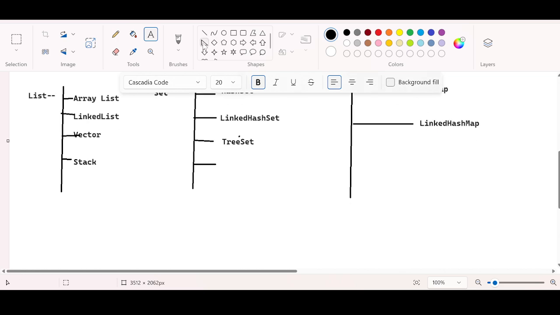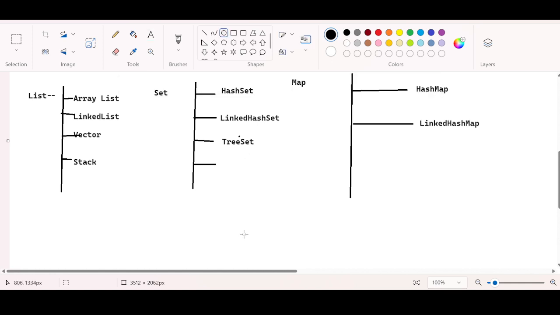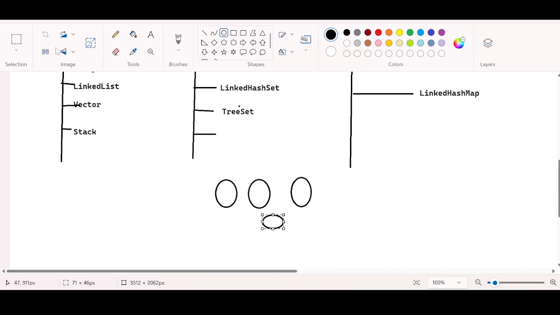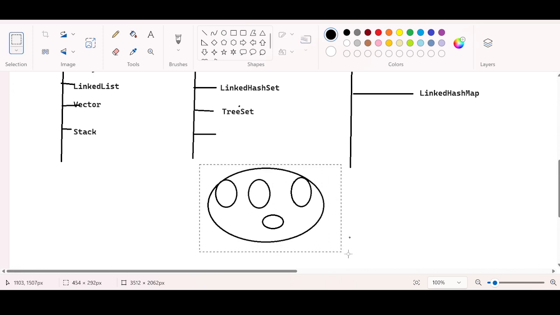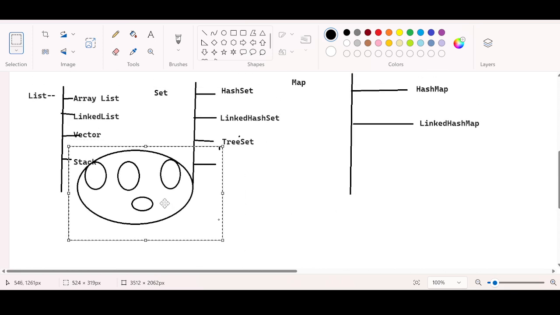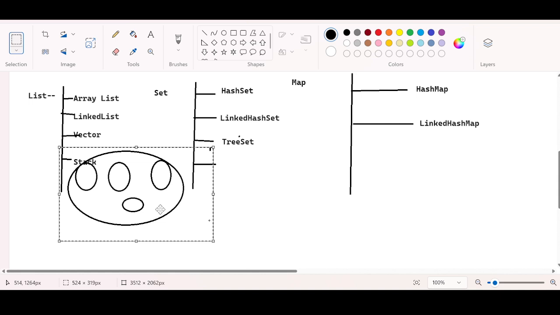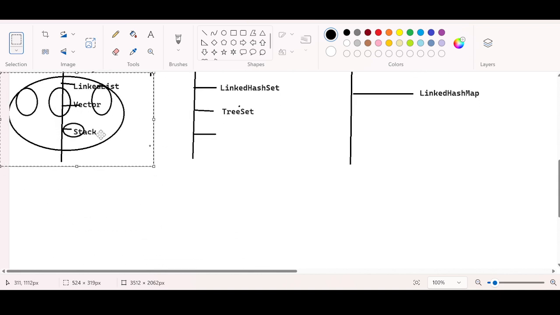So my requirement: I have a collection of objects and I want to take them into a single entity. If I want to ensure that the insertion order is preserved and duplicates are allowed, I can choose list.